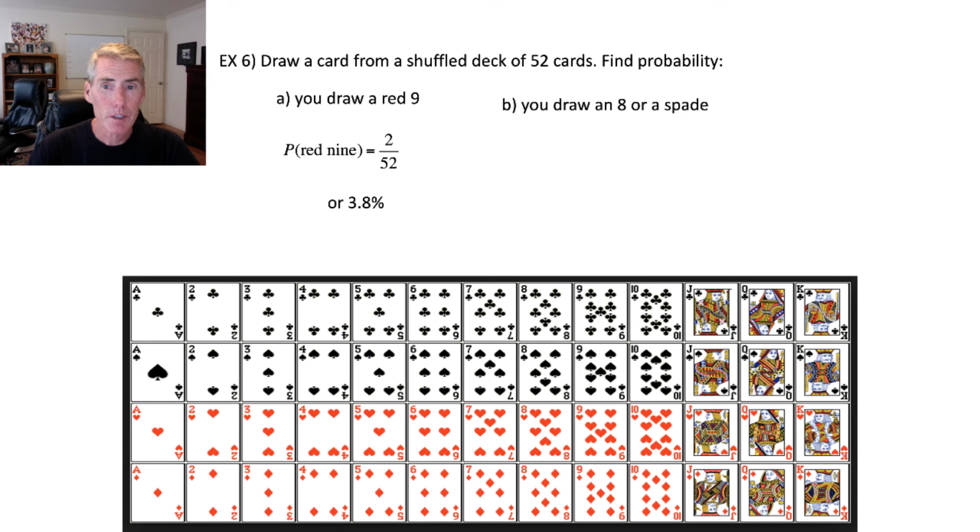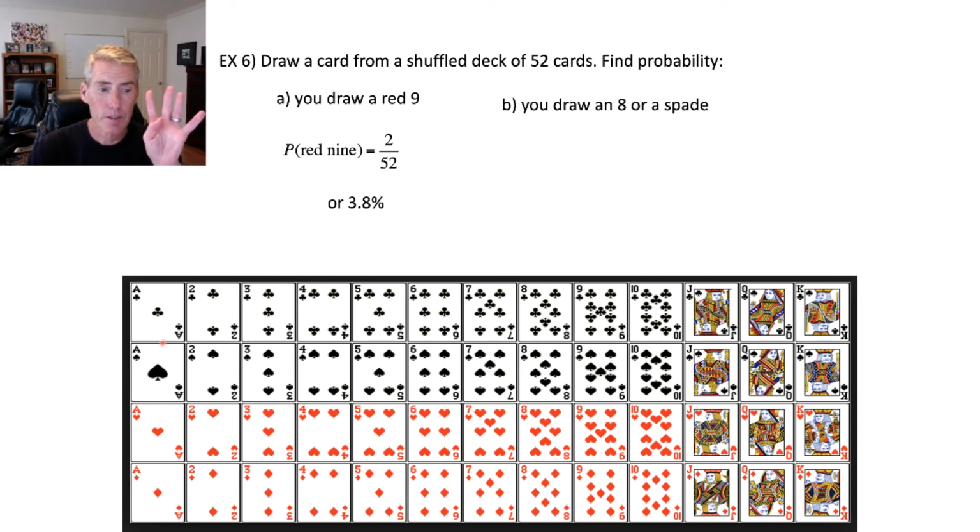What's the probability you draw an 8 or a spade? So this one is going to take a little more work. So for the 8s, here, let me get my laser pointer. There we go. So for the 8s, there's 1, 2, 3, 4 8s. So we have 4 so far.